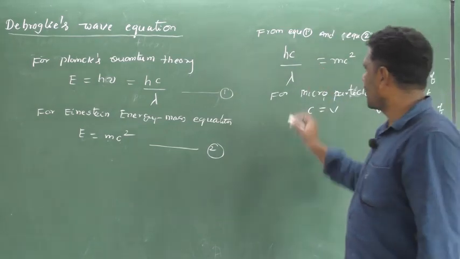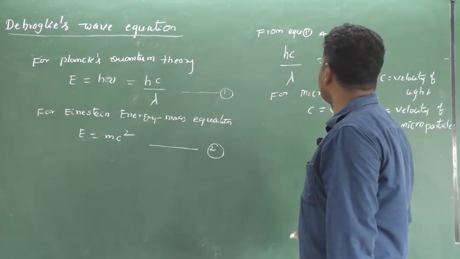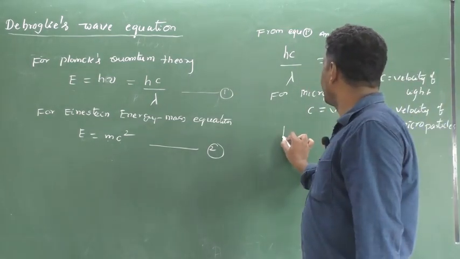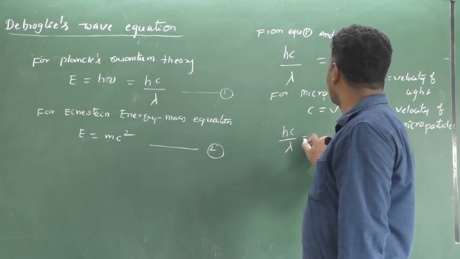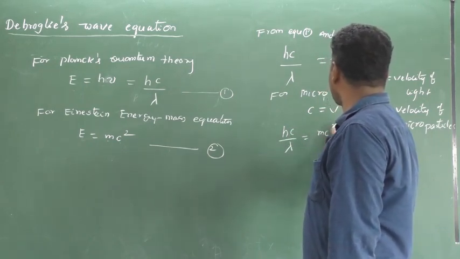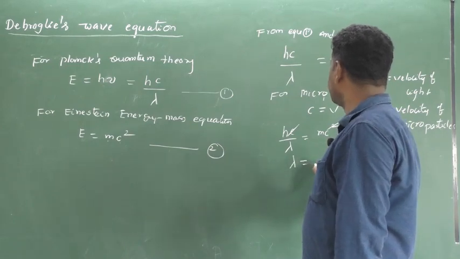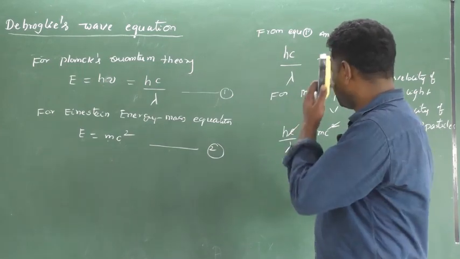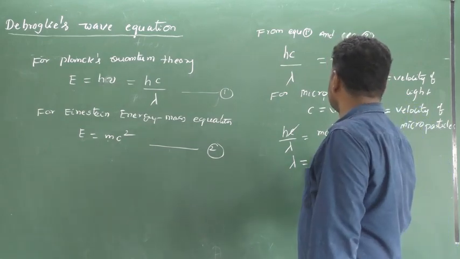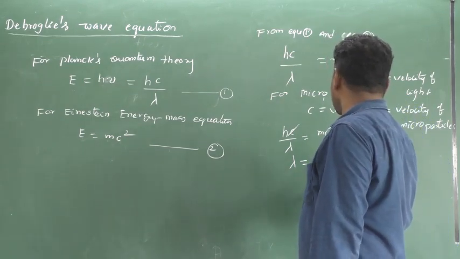Therefore, hc by lambda, instead of c we will get v. hc by lambda equal to mc square, c cancels. Lambda equal to h by mc.